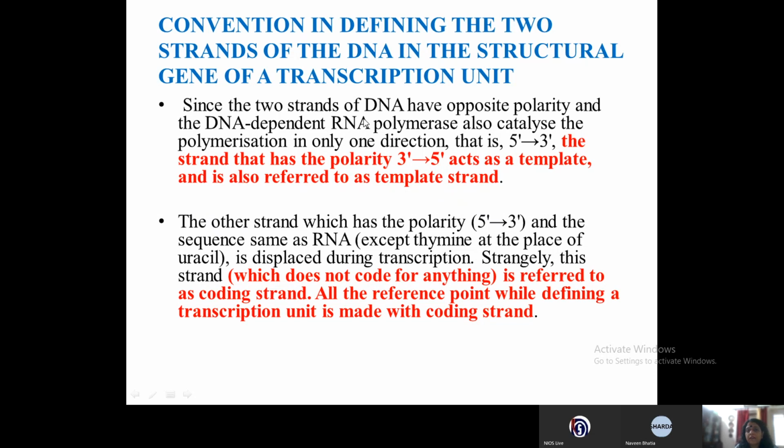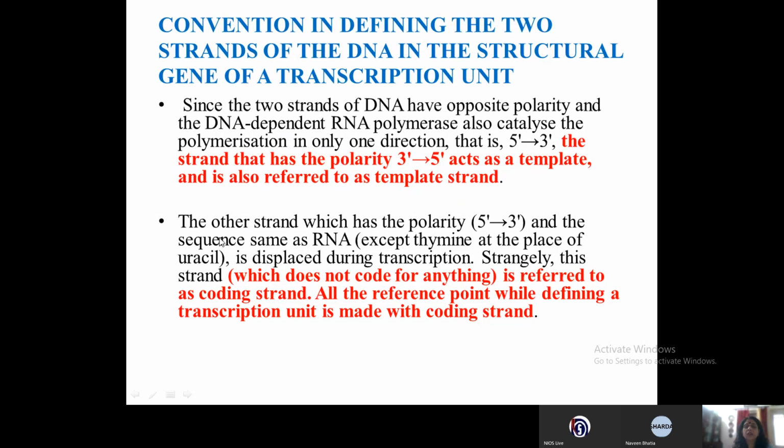Now, conventions in defining the two strands of the DNA in the structural gene of a transcription unit. Since the two strands of DNA have opposite polarity and the DNA-dependent RNA polymerase catalyzes polymerization in only one direction, 5' to 3', the strand that has a polarity of 3' to 5' acts as a template and is called the template strand.